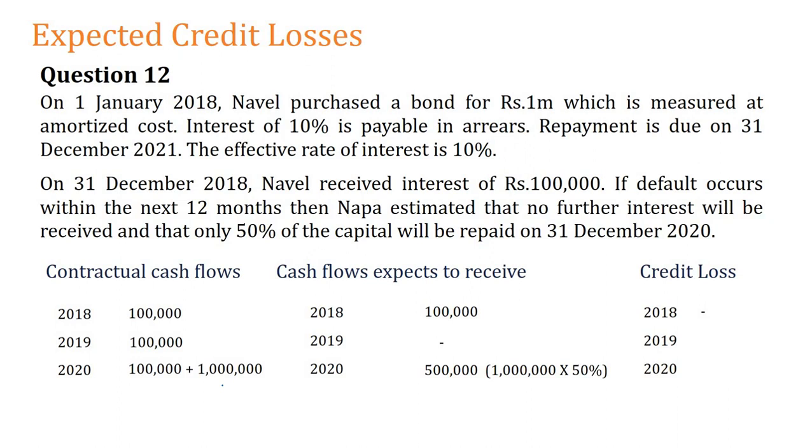Then we are accountants. You know you are the accountant of this naval company. You paid 1 million and purchased a bond, and you are keeping this until it matures. So obviously you know this is an amortized cost debt financial asset. You must do the impairment. When you do the impairment, these are very easy to take.